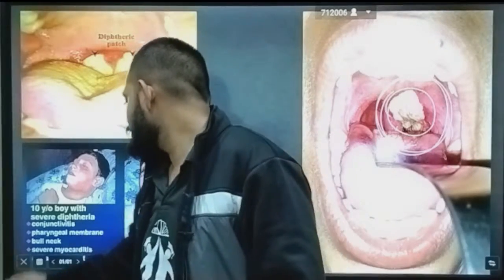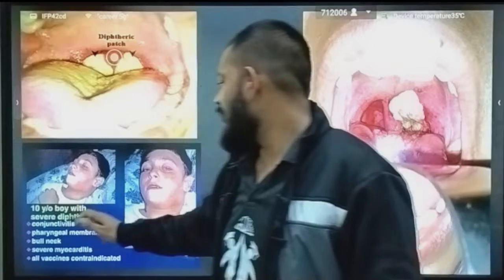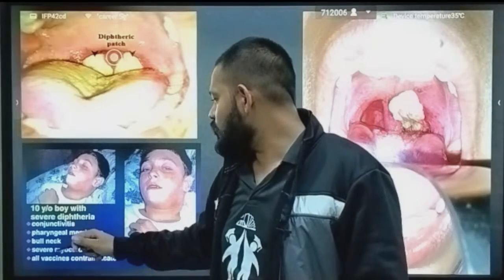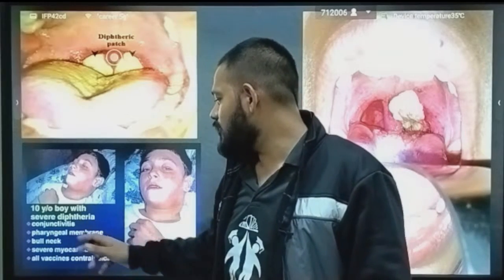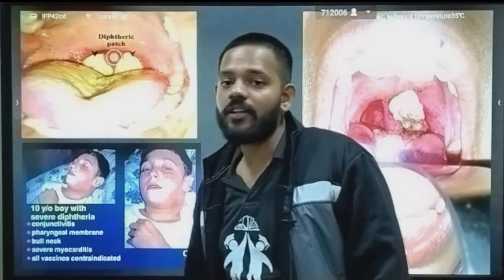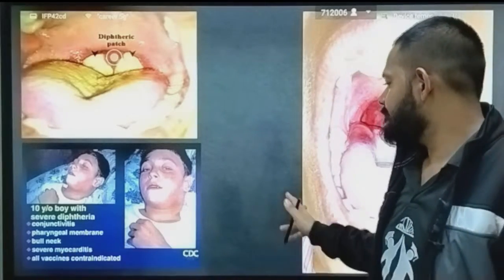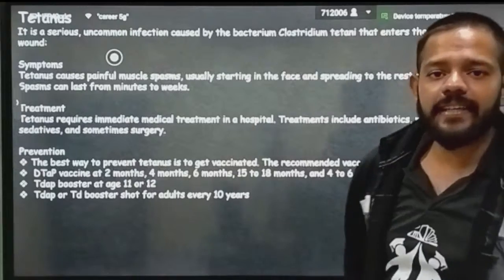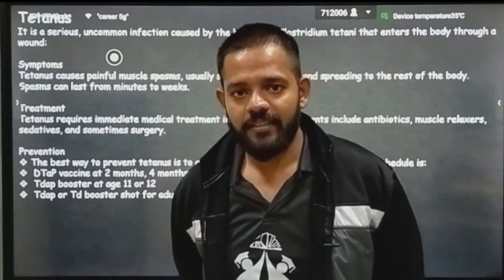Okay, if not treated. Okay, so a 10-year-old boy with severe diphtheria, in which you will see conjunctivitis, pharyngeal membrane, bull neck, severe myocarditis, all vaccines contraindicated. Okay, next is tetanus. Okay, you know this thing.